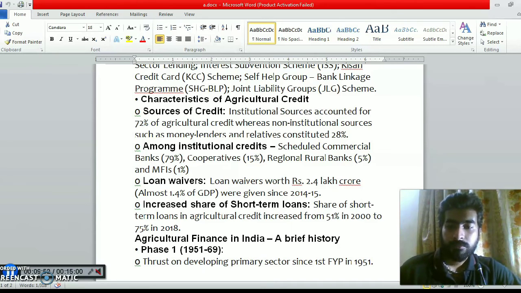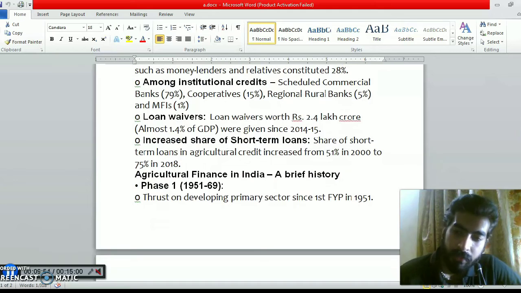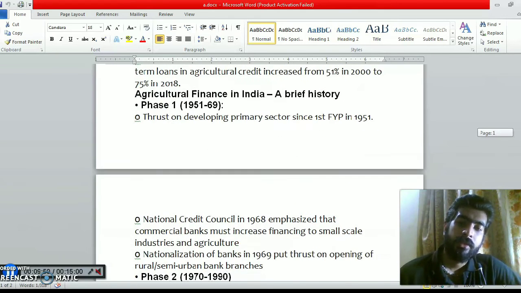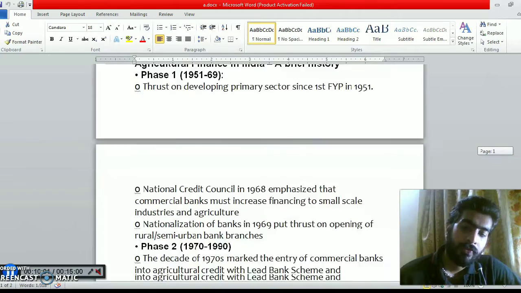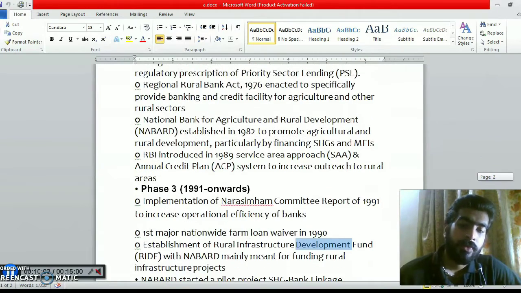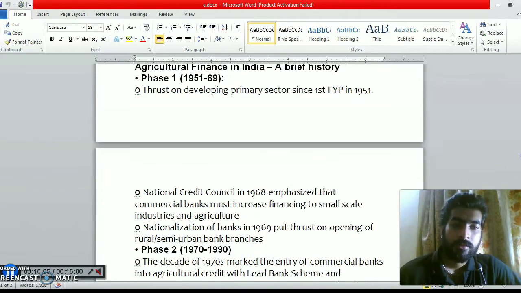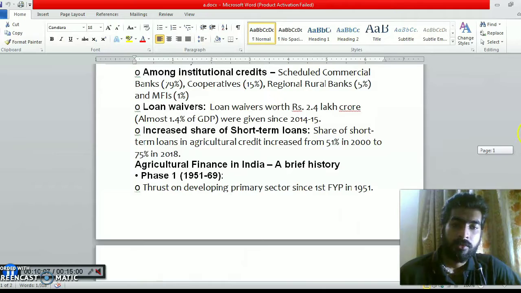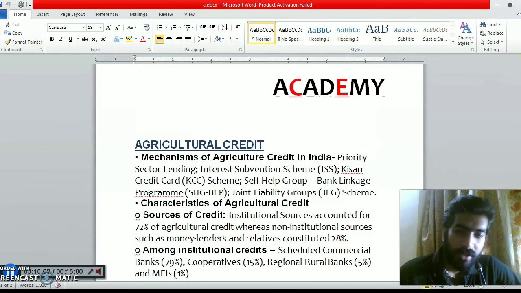Coming to the other points, agriculture finance in India can be divided into phase 1, phase 2 and phase 3, consisting of different reforms. So that is all about agriculture credit.